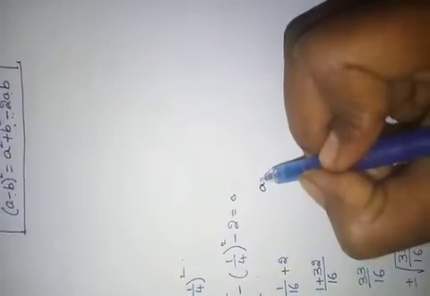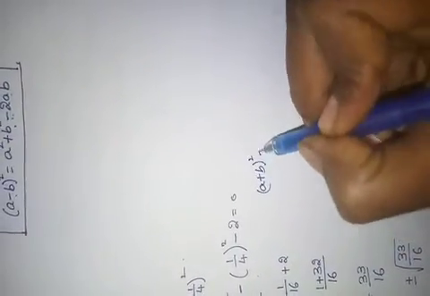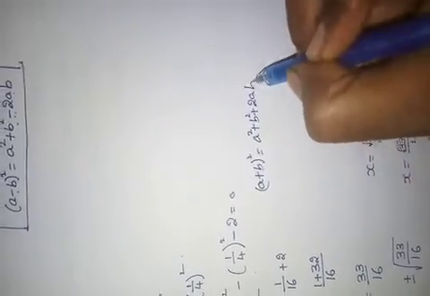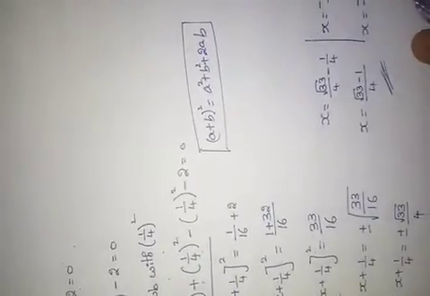We have used a plus b whole square formula here, no? A plus b whole square equals to a square plus b square plus 2ab. We have used it here, no? Did you understand? This method is important for exam. I will explain one more time.